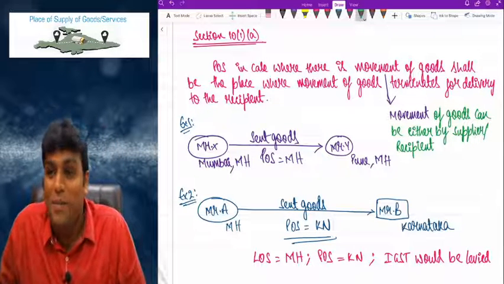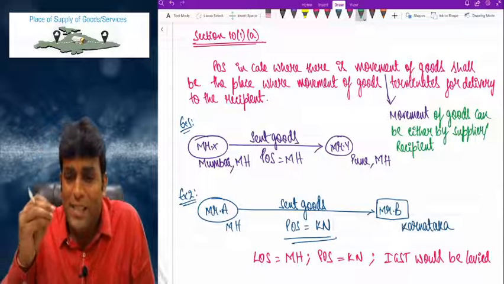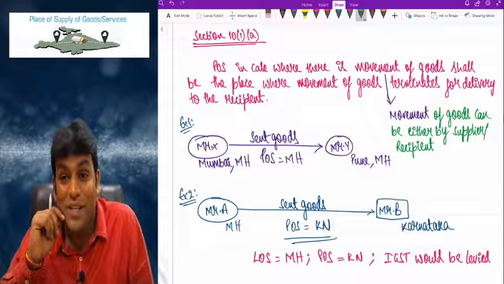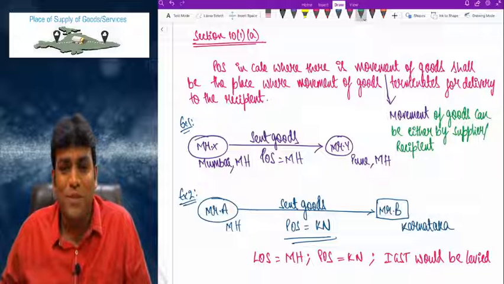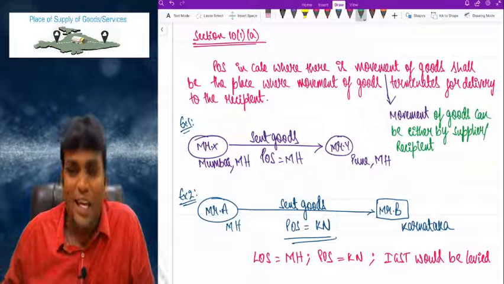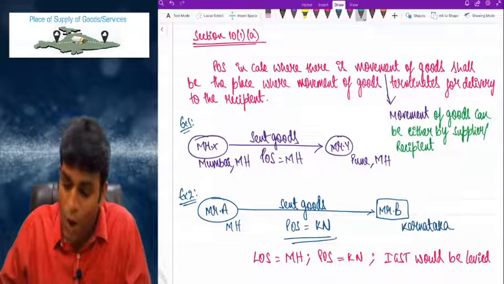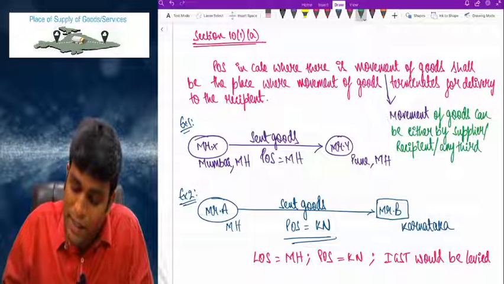Movement of goods can be by supplier or recipient, because there is a possibility where supplier is sending goods to recipient. That is one situation. Second possibility also is there. Recipient is coming to supplier's place and taking the goods. Possible, right? So movement of goods can be either by supplier or recipient or any third person.